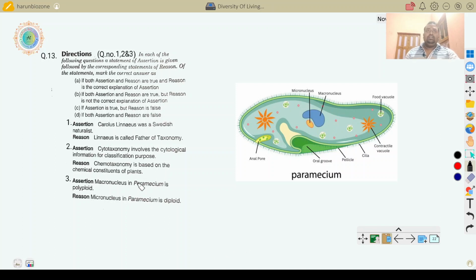In this case, both assertion and reason are correct, but the reason is not the explanation. Here also B is correct. So, in the case of the 3 questions, only B is the correct answer.